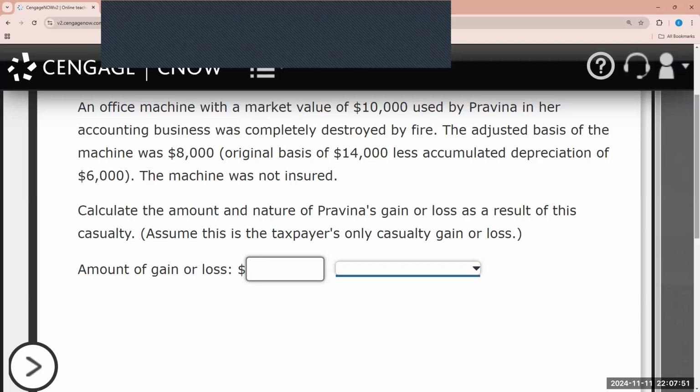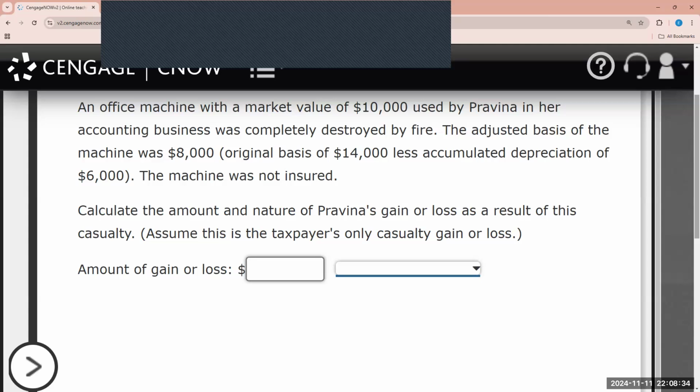So the amount of business casualty loss depends on whether the property was completely or partially destroyed. In the event that the business property is completely destroyed, then the loss is the tax basis of the property less any insurance reimbursement. If the business property was partially destroyed, then the loss is the insurance proceeds less the lesser of the adjusted basis at the time of the casualty, or the decrease in the property's fair market value that's associated with the casualty. As it relates to business and investment property, they need to be identified as a capital asset. Is it a trade or business property that's subject to an allowance for depreciation, or is it ordinary income property?